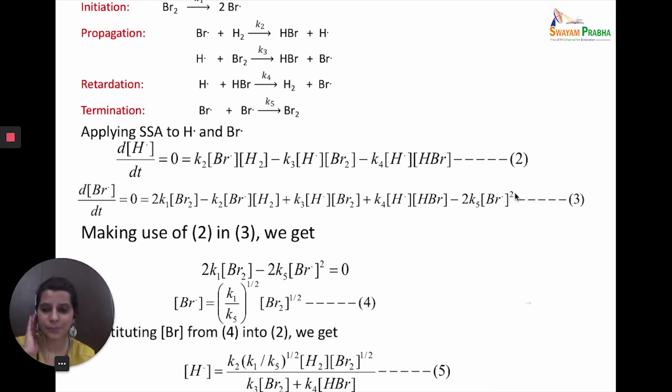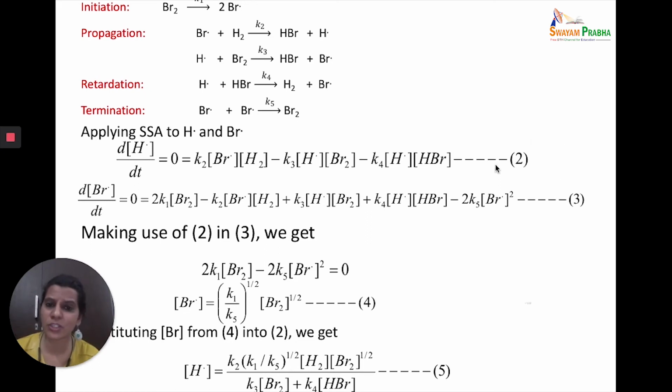Now these are nothing but mathematical equations, and so you can just use normal mathematical operations like linear equations, simultaneous equations to solve these equations. So what do you do? You use equation 2 in 3 and some of the terms will get eliminated and you will be left with 2K1 Br2 minus 2K5 Br square, which will lead to the concentration of Br being evaluated. This Br can be then used in equation 2 and we will get the concentration of H. So now we've got the values of the concentration of H. We can directly substitute into the rate of formation of HBr, or we can simply simplify our first equation also.